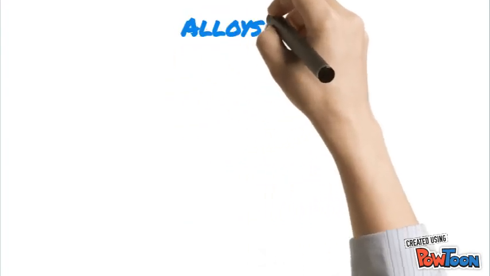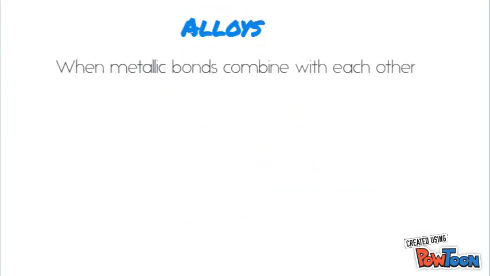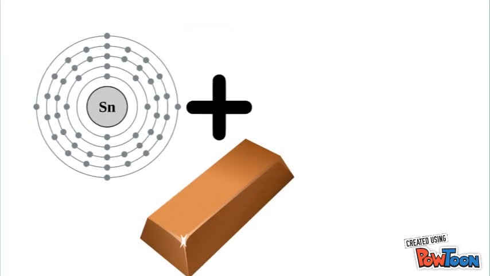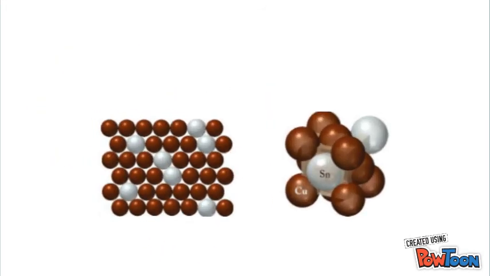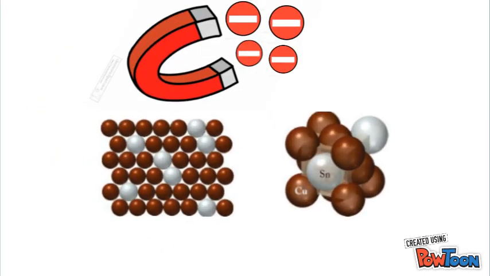When metallic bonds combine with different metal bonds, the product is an alloy. An example of an alloy is bronze, a mixture of tin and copper. In bronze, the tin and copper ions form a 3D structure and attract the delocalized electrons, forming a metallic bond.